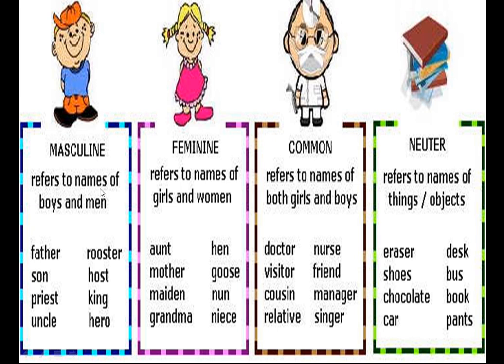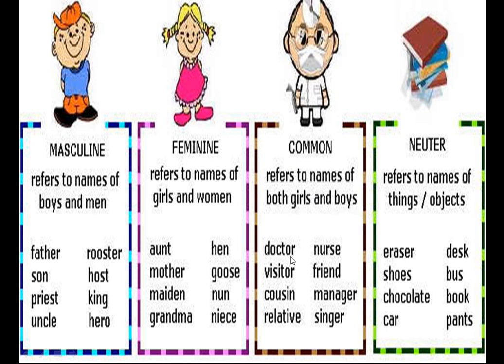Masculine refers to names of boys and men like father, son, priest, uncle, rooster, host, king, hero. Feminine refers to names of girls and women: aunt, mother, maiden, grandma, hen, goose, nun, niece. Then common noun refers to names of both girls and boys.